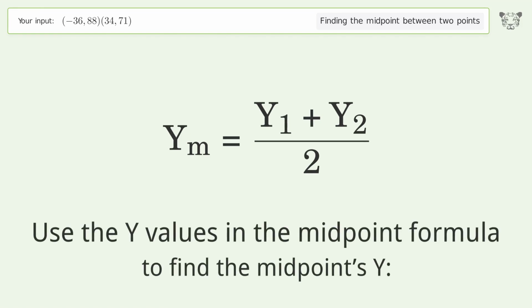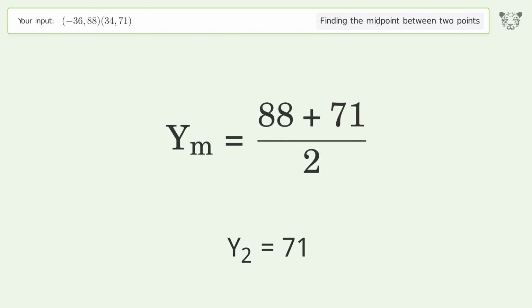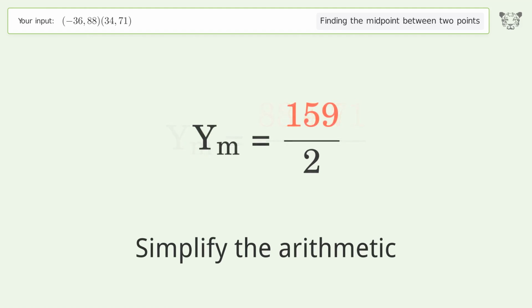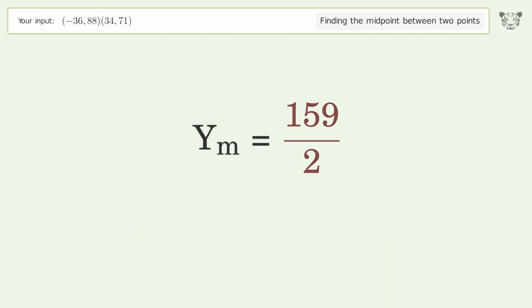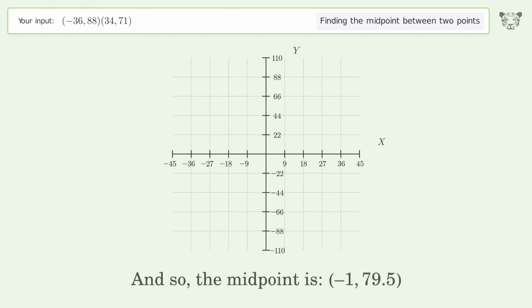Use the y values in the midpoint formula to find the midpoint's y. y1 equals 88. y2 equals 71. Simplify the arithmetic. And so, the midpoint is -1, 79.5.